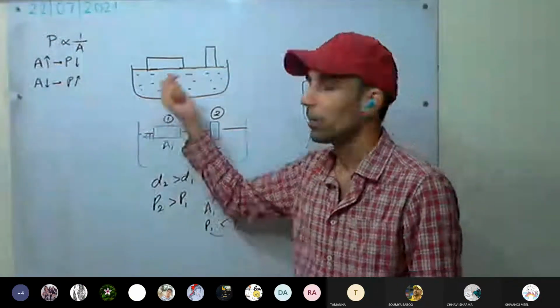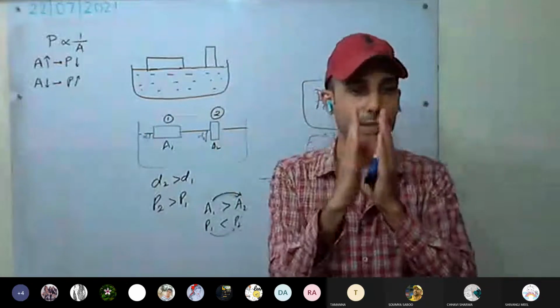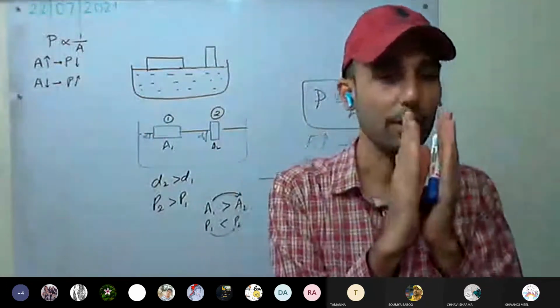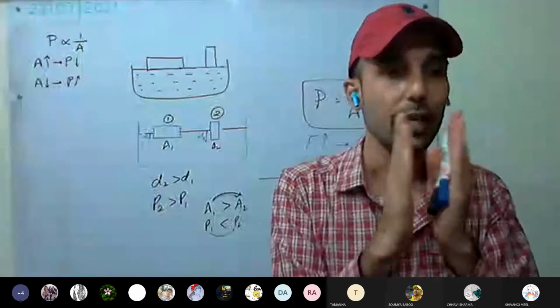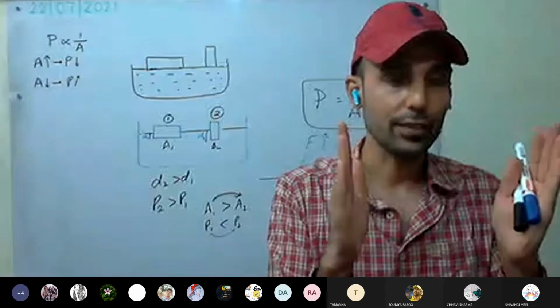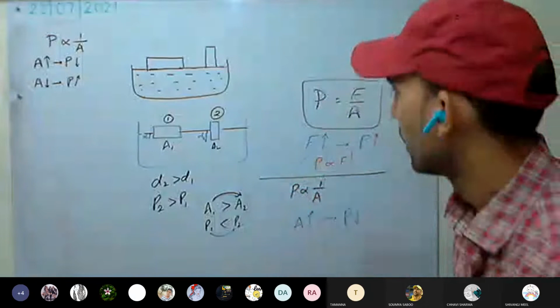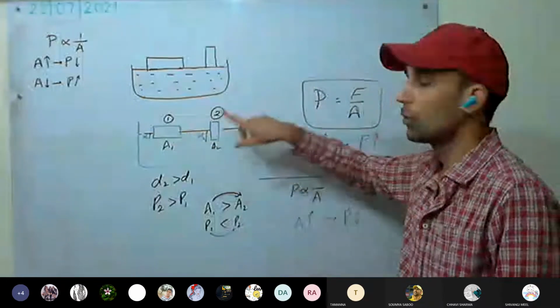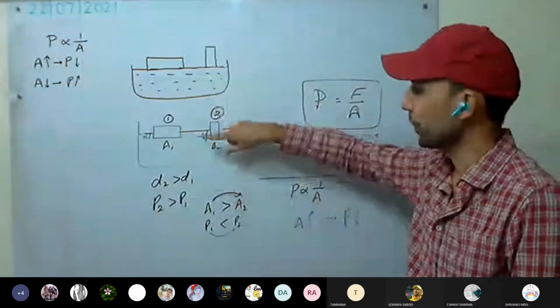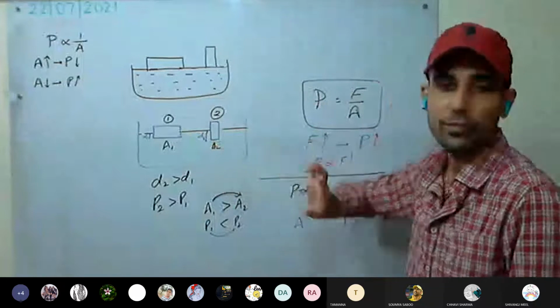So always remember, if we decrease the area in contact, pressure will increase. If we increase the area in contact, pressure will decrease. This is clear? In the first case, force was constant. The same force was applied. Only the area in contact we have changed.